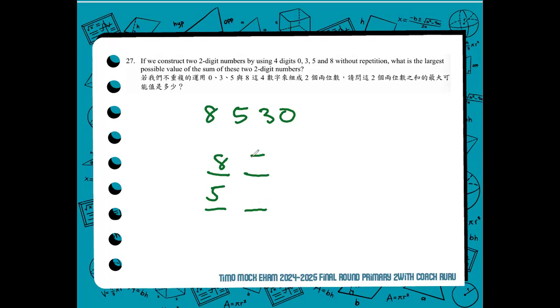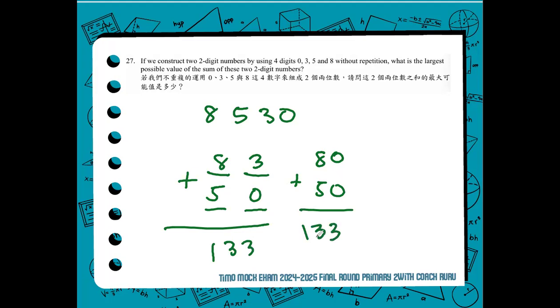83 and 50, or 80 and 53. Both will give the same sum of 133. So, to answer, what is the largest possible value of the sum?